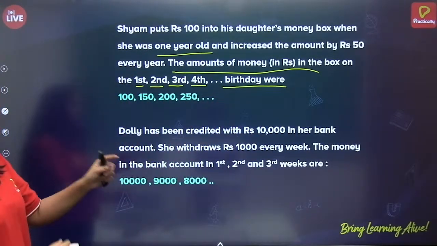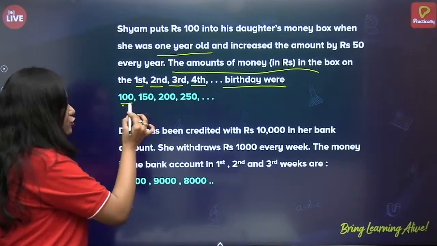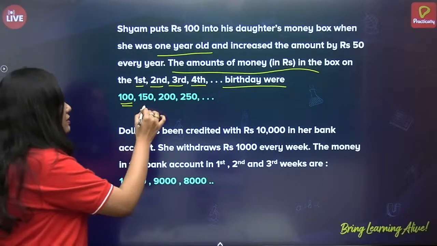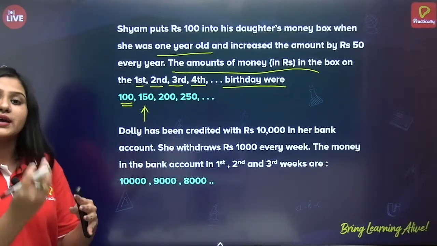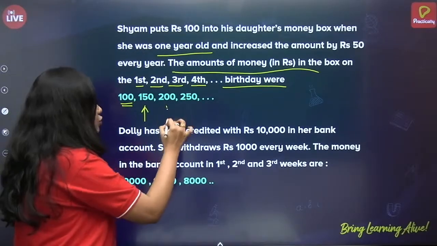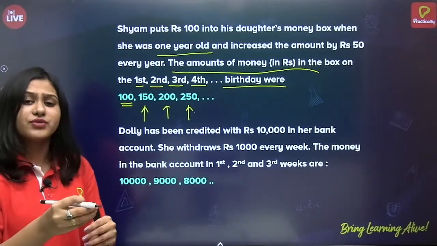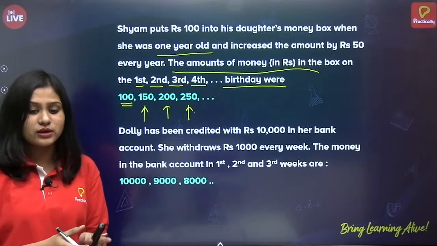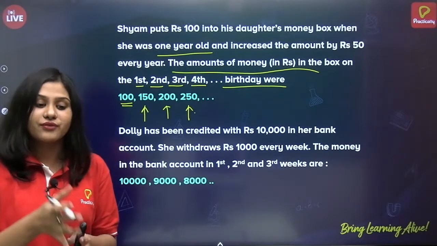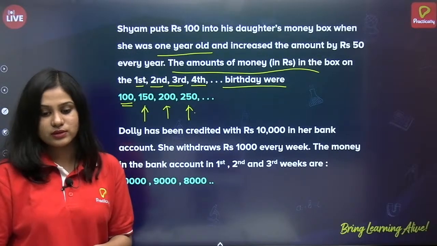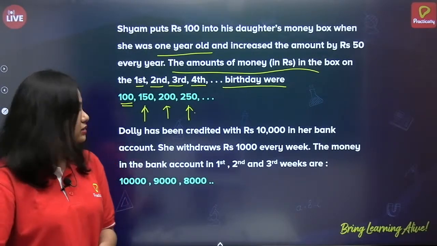So, on the first birthday it was how much? 100 rupees. Next, what did he do? He added 50 rupees. So, it will be 150 rupees. Next year, again he added 50 rupees. So, it will be 200, then 250. Now, can you all tell me for the 5th year how much money she would have got after adding 50 rupees? Come on, answer in the comments.